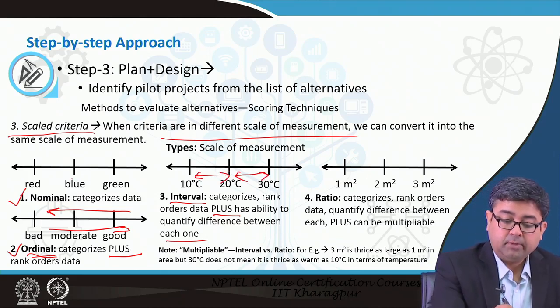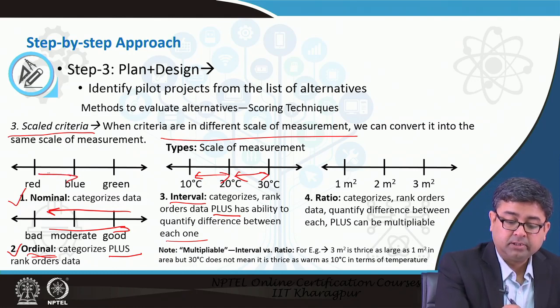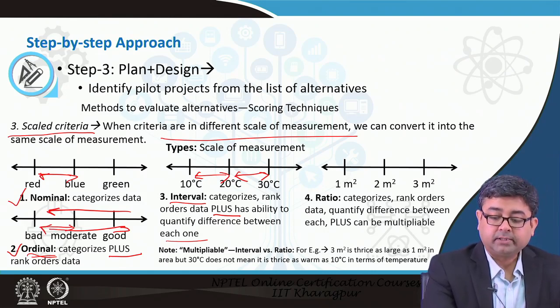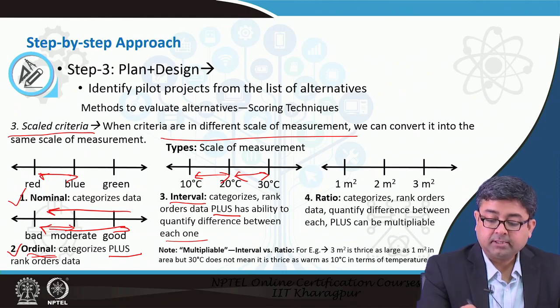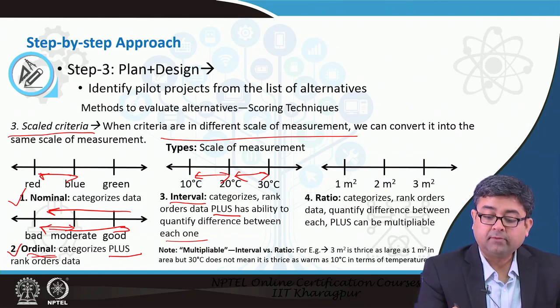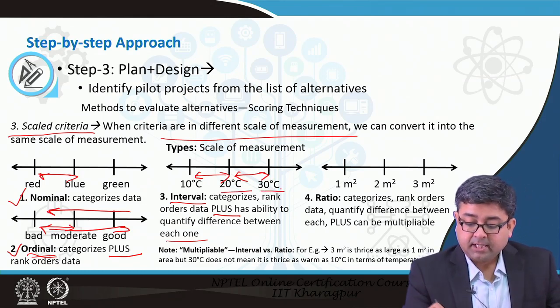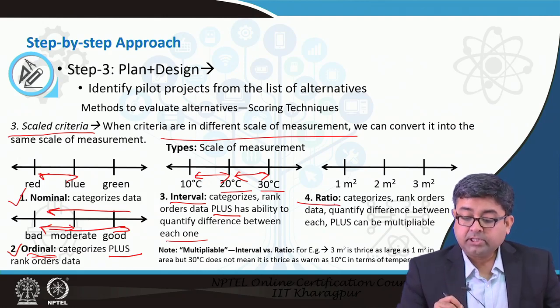In the ordinal scale, the difference between bad and moderate is not quantified. Qualitatively you can tell, but there is no quantification. What an interval scale does is let you quantify. You can not only categorize and rank, but also quantify the difference. You know the exact difference between 20 degrees Celsius and 30 degrees Celsius. Similarly, there is another scale, the last scale, called the ratio scale.